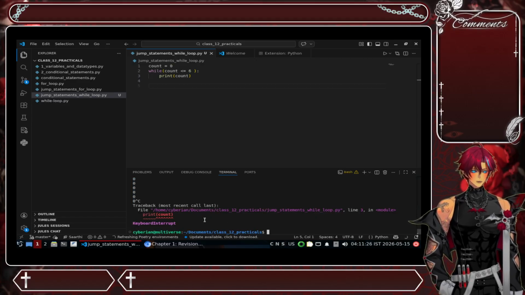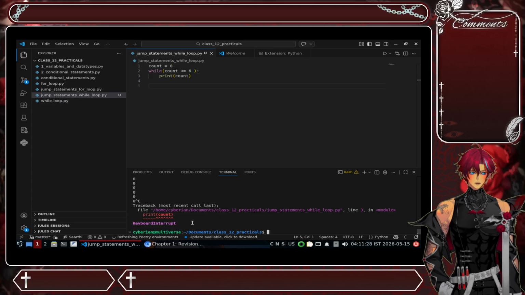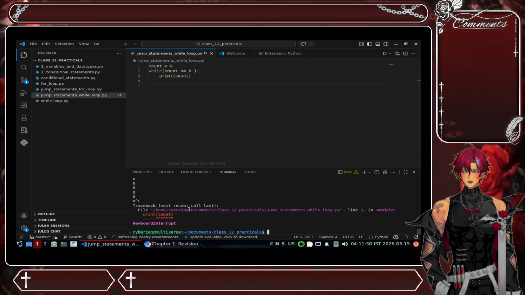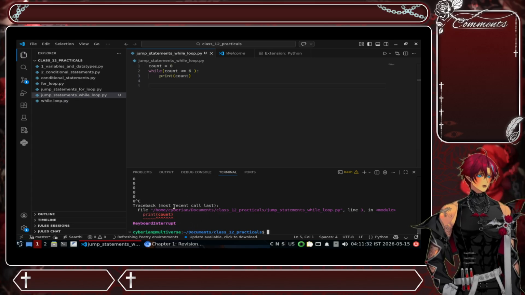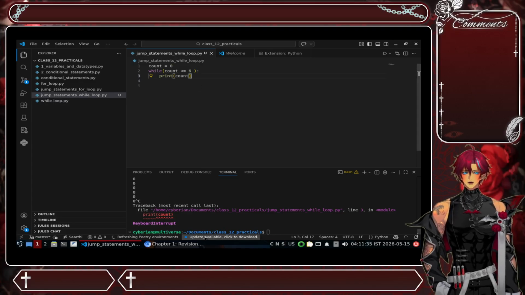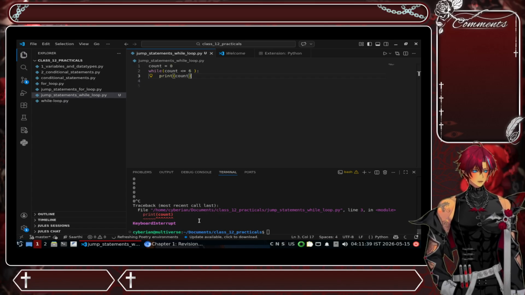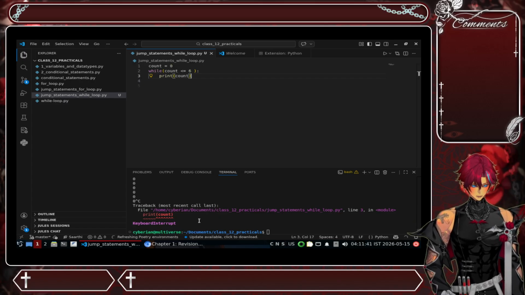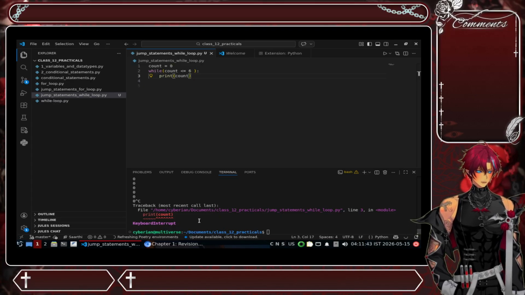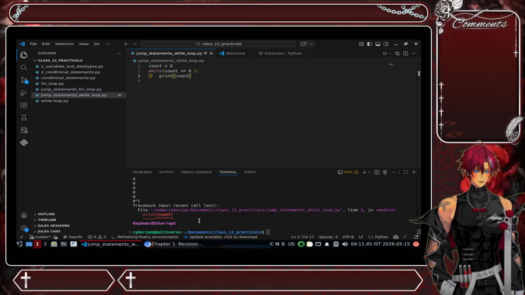So to stop an infinite loop, you could just press Control C from the keyboard, and it will provide a keyboard interrupt for it, right? In any case, suppose your program is stuck in an infinite loop, you could press Control C, and it will crash the program and stop the looping.